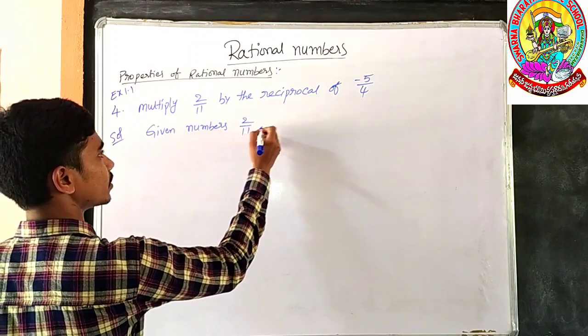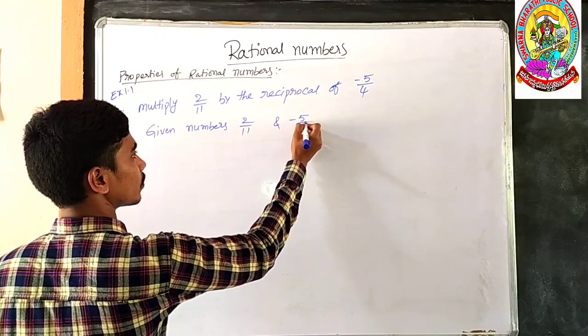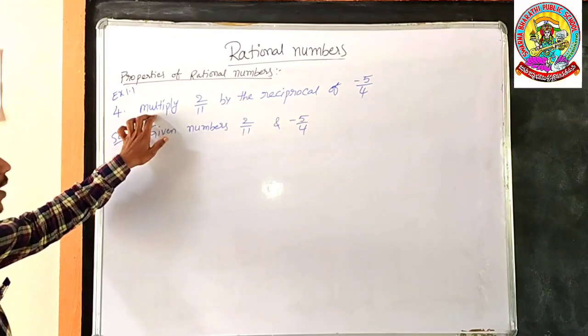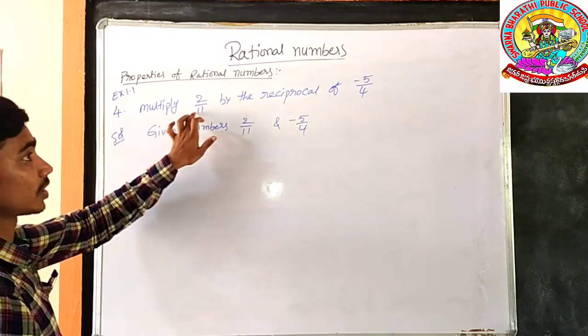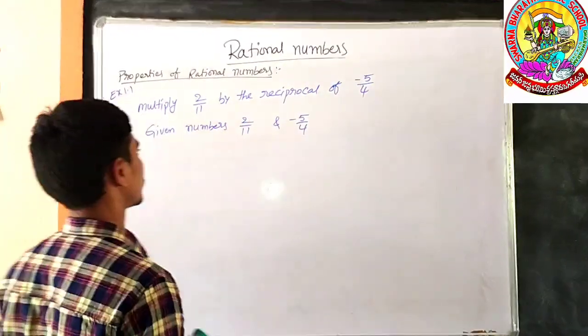Two by 11 and minus 5 by 4. What we have to do? We have to multiply 2 by 11 by the reciprocal of minus 5 by 4.